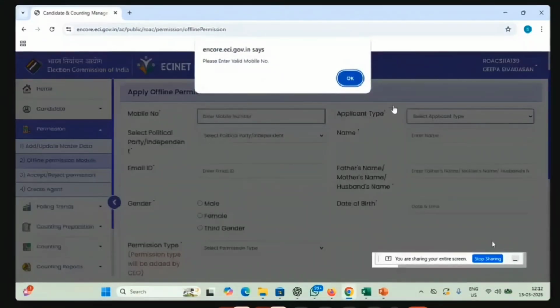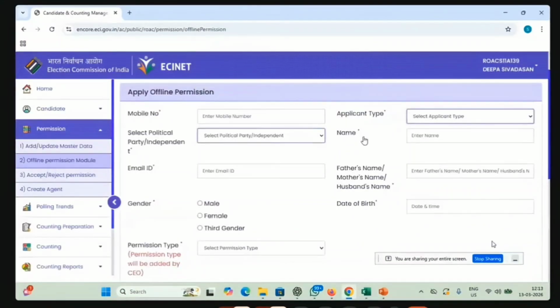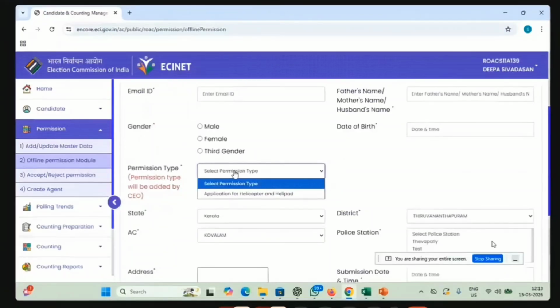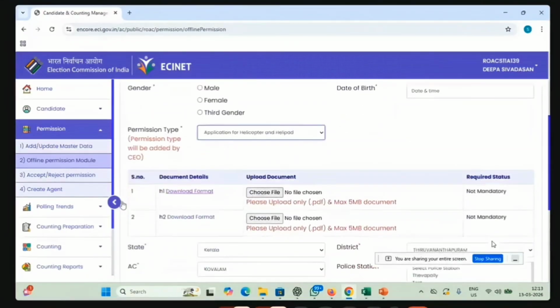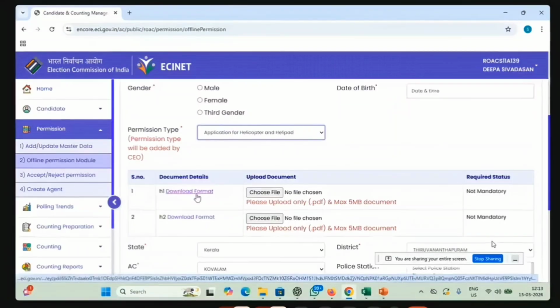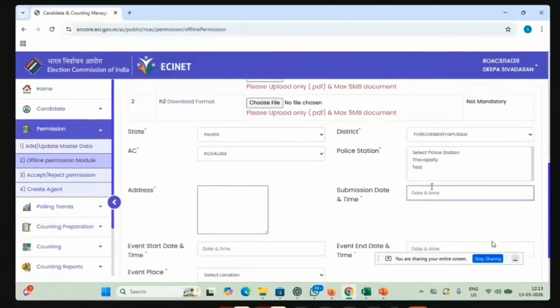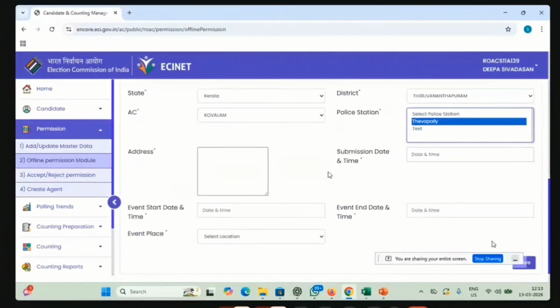So this is basically mobile number, select the applicant type, political party name, email ID for basic details. For the permission type, we will be listing all the permissions that will be done by us. You have to select the permission type. Everything will be given by us only. Any forms that have to be taken care of will be given here. You have to download the format, get it done by that particular person, and upload it here: state, Kerala, address. Here you can select the police station, which we have done in the master data, event start date, event end time, event place.